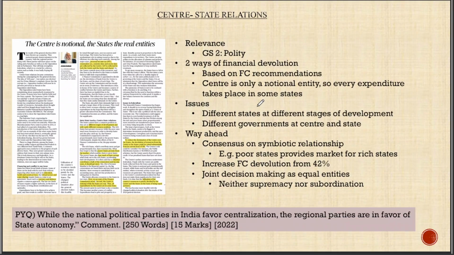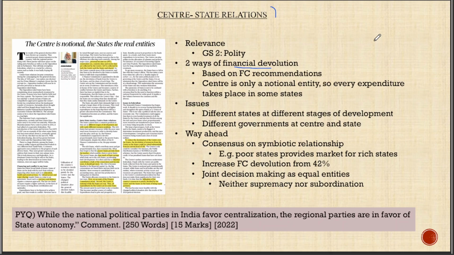Starting with the first article, it deals with, as I said, central state relations, and it is relevant for us. This particular article is relevant from the perspective of mains because it gives us perspective more than facts. Let's focus on the issue of financial devolution. Financial devolution means in India, we have a federal polity. So there is a central government and a state government.